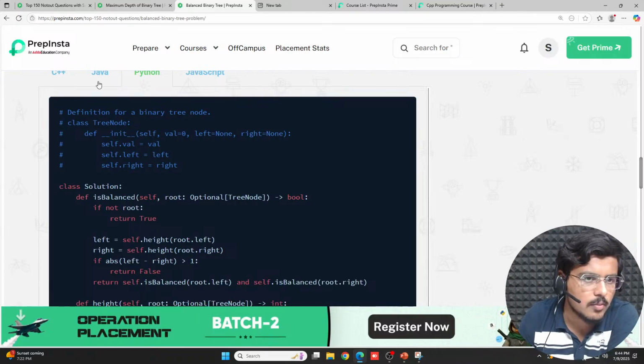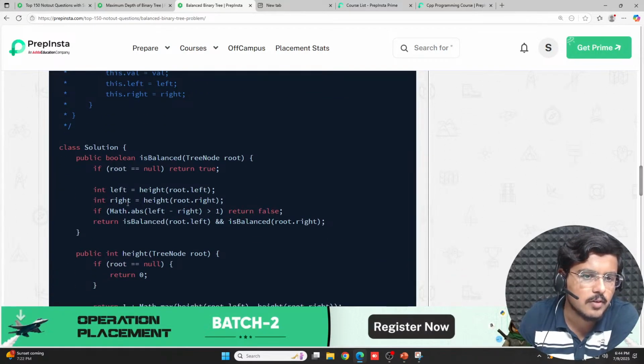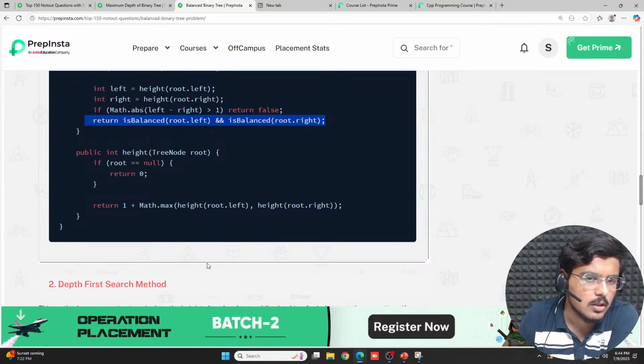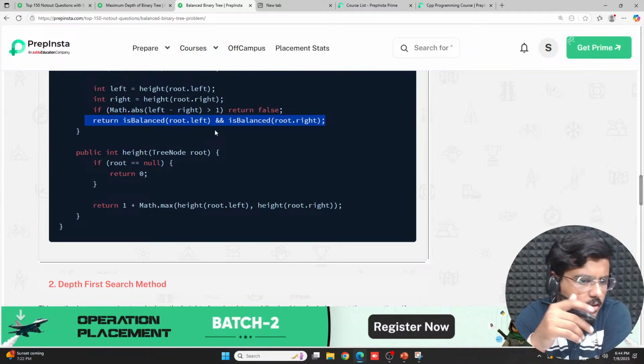Is it clear to everybody? Same in Java. You see, left and right I declare, I calculate the differences, out of them I return whether both are balanced or not. Is it fine to everybody? Tell me. Same thing is happening again and again. Is it clear to everybody? Tell me. Very easy, not a very big deal. Quickly tell me.